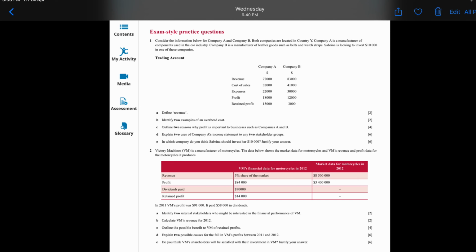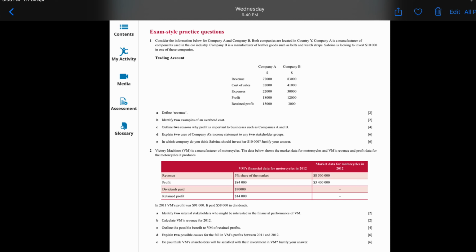Let's go for question number 2. Victory Machines, VM, is a manufacturer of motorcycles. The data below shows the market data for motorcycles and VM revenue and profit data for the motorcycles it produces. Let's look at the year 2012. Financial data for motorcycles is a 5% share of market. Market data shows 8,500,000. Profit 84,000 and 3,400,000. Dividend paid is 70,000 and retained profit is 14,000.